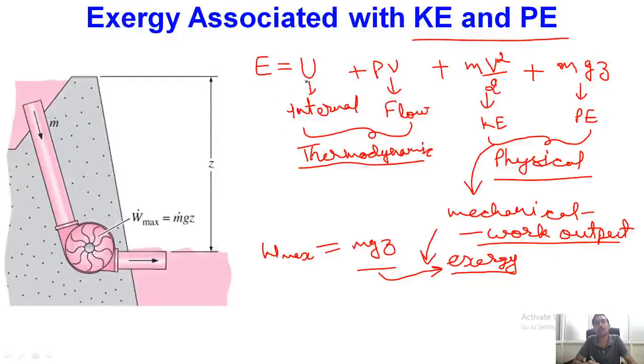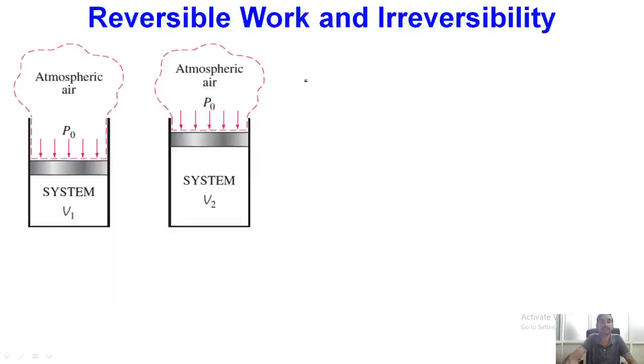However, if we talk about internal energy and flow work, here the thermodynamic state of the system and the type of the process will govern whether the maximum amount of energy can be converted into work or not. Okay, so these two quantities depend upon many other factors, and we will try to see these factors in the subsequent slides.